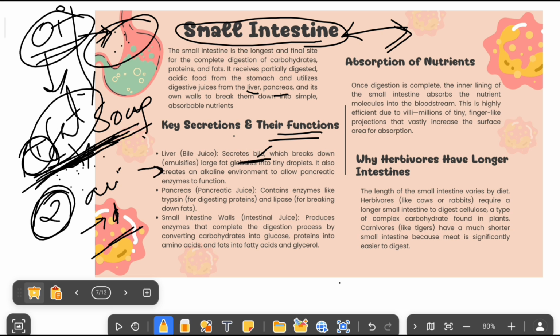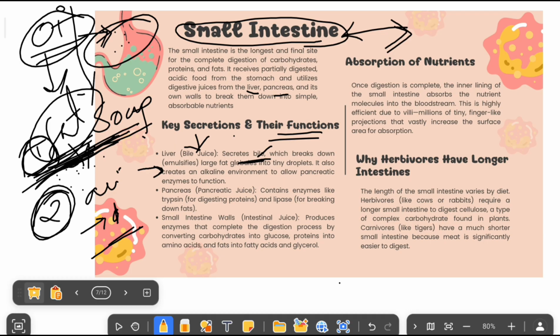Clear? So emulsification is an important question for your exam. What is emulsification? We are converting complex fat molecules into simple fat molecules with the help of bile salt or bile juice. So remember that.